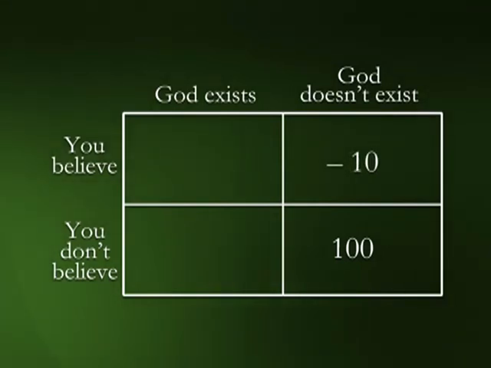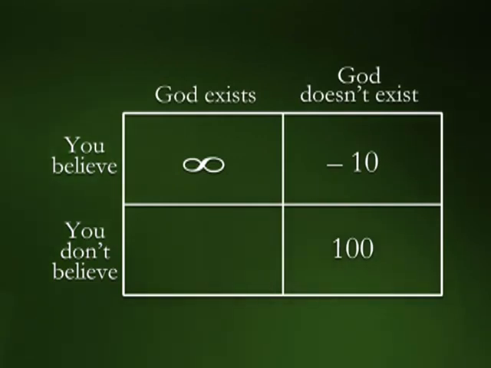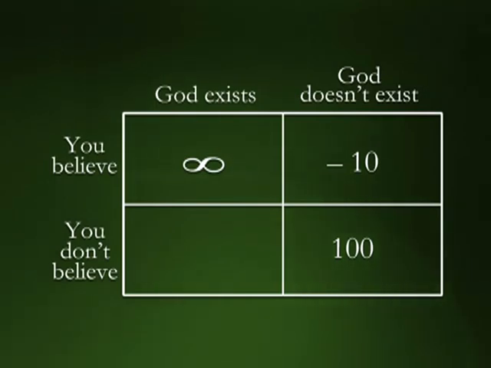Now suppose that God exists and you believe in him. That's the upper left. What do you stand to gain? Infinite bliss. We'll put down the lazy 8 for an infinite gain. Suppose that God exists and you don't believe in him. That's the lower left. If what they say about hell is true, the payoff here is eternal torment. We'll put down a negative lazy 8.